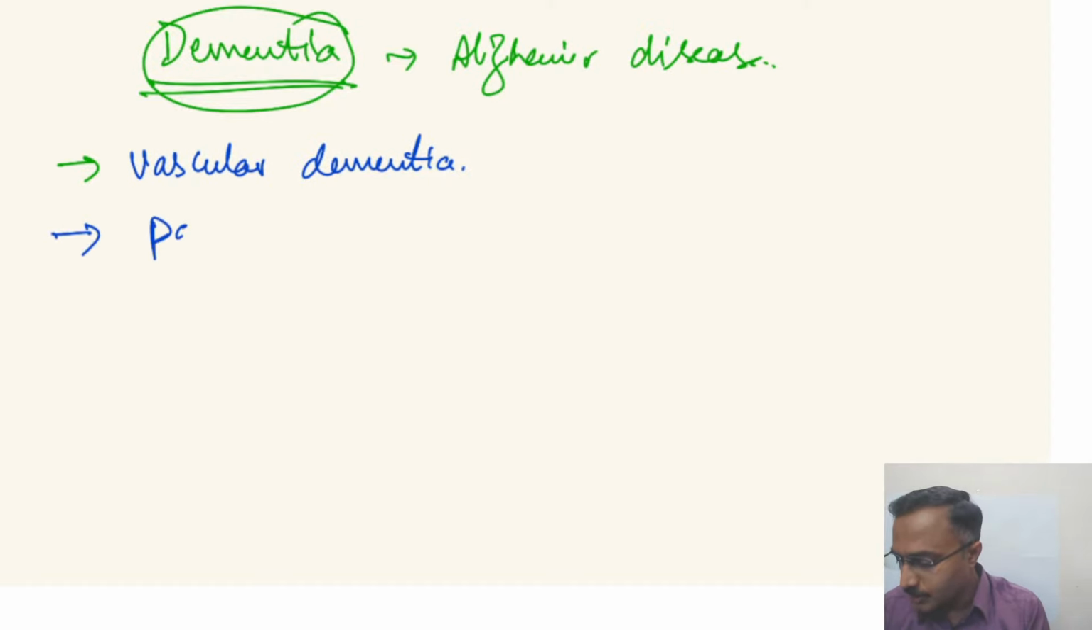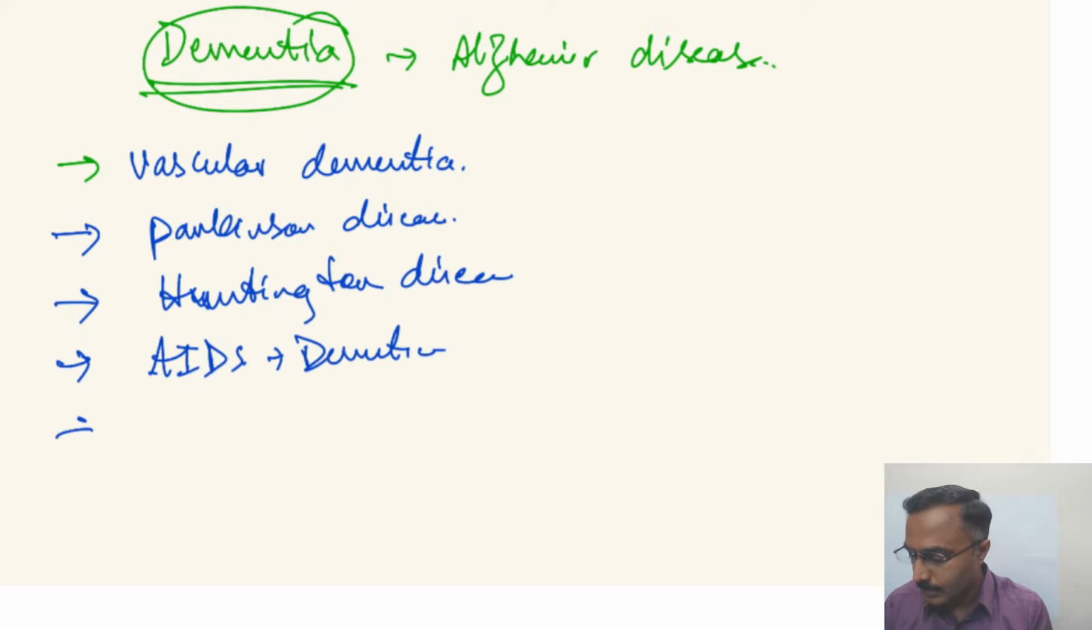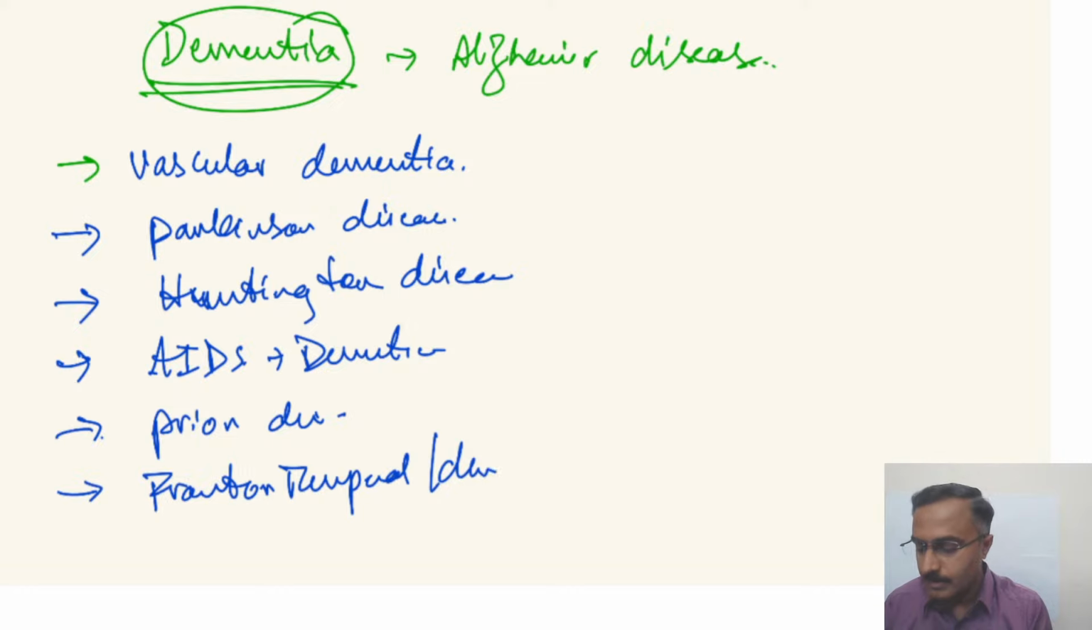Then dementia associated with Parkinson's disease. You have Huntington's disease. You have AIDS dementia complex. You have prion disease, frontotemporal dementia or Pick's disease. So these are all the various dementias.